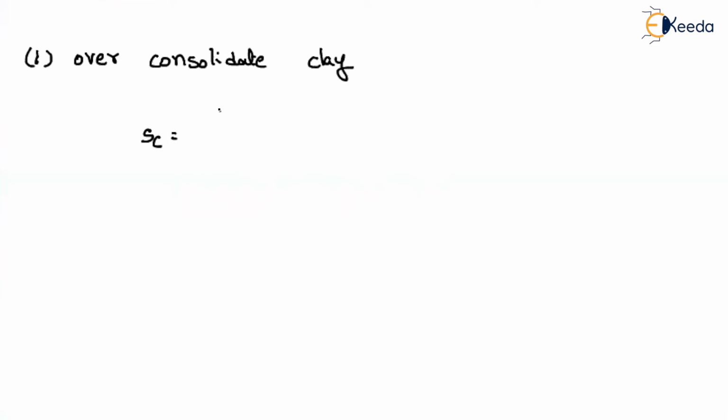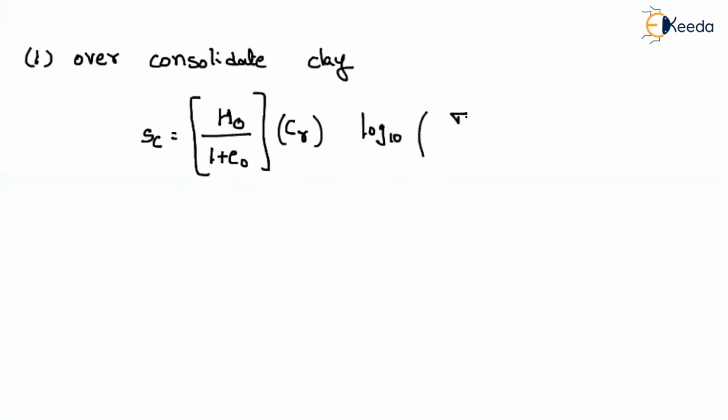Just replace Cc with Cr, in H naught divided by 1 plus e naught. In the place of Cc, what will I write? Recompression index. Why? Because the soil in the past has already been compacted. Now we are applying a stress lesser than the previously consolidated stress. That's why we have to use the recompression index into log 10 of initial plus change divided by initial.